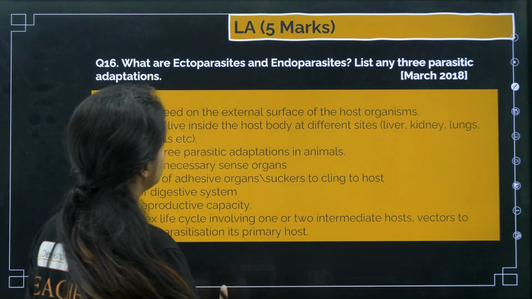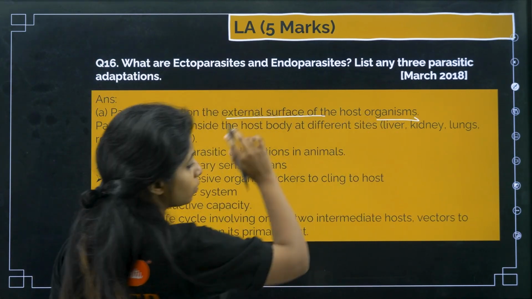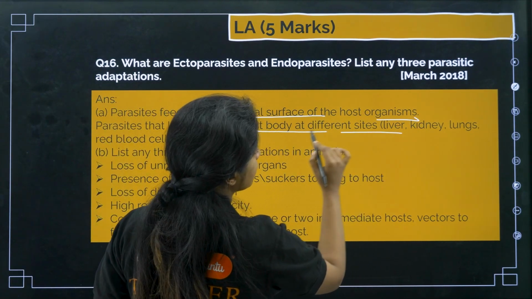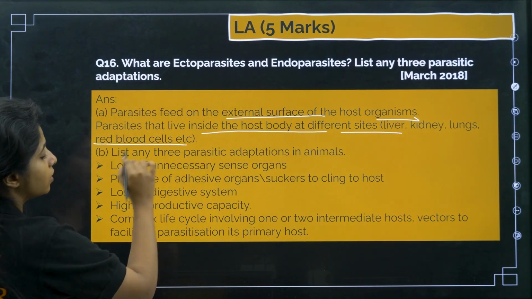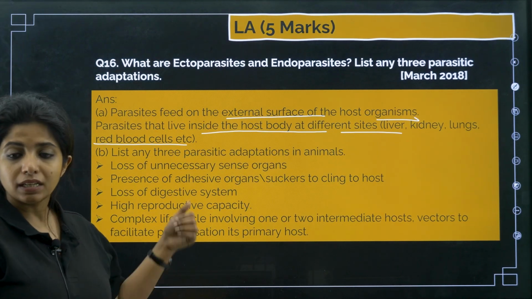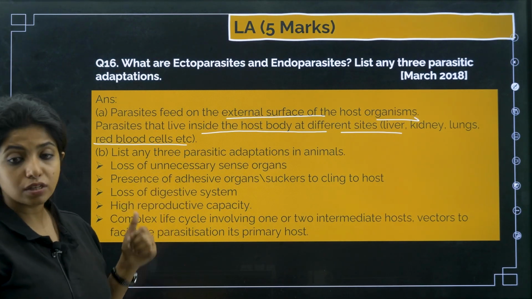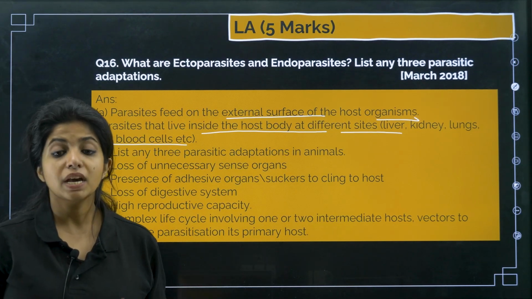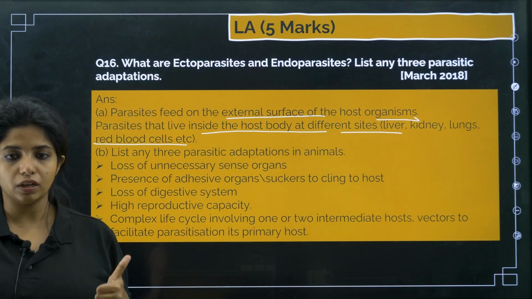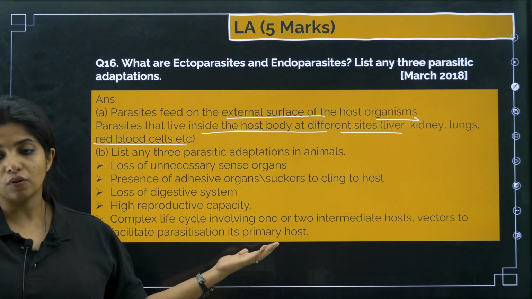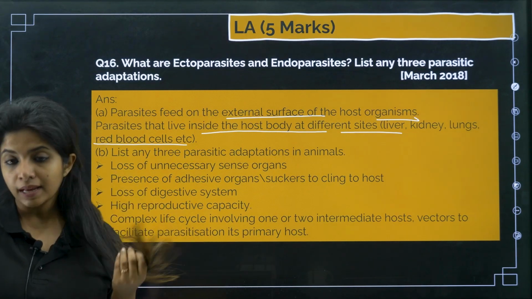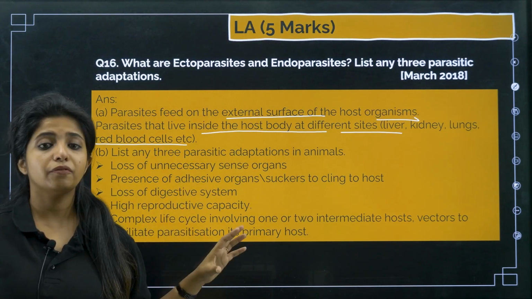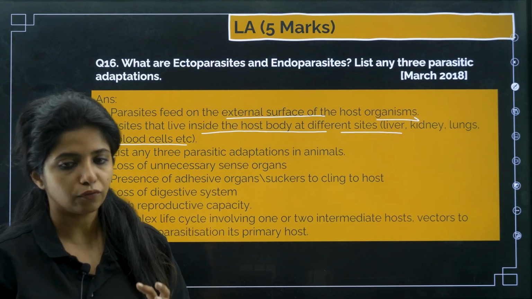So parasites that feed on the external surface of the host organisms are known as ectoparasites, and the parasites that live inside the host body at different sites, basically liver, kidney, lungs and everything, are known as endoparasites. Parasitic adaptations: loss of unnecessary sense organs, presence of adhesive organs, loss of the digestive system, high reproductive capacity. Now, complex life cycle involving one or two intermediate hosts or vectors, such that they can live for some time and find the perfect time to get into the primary host that they are looking for.